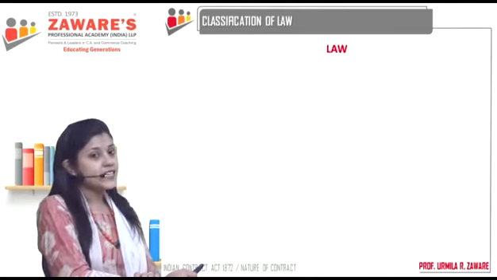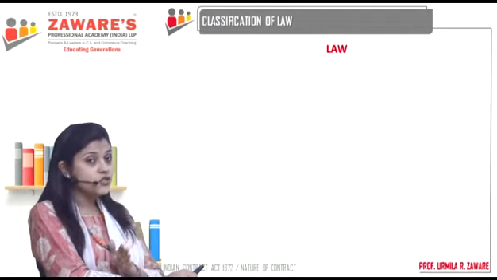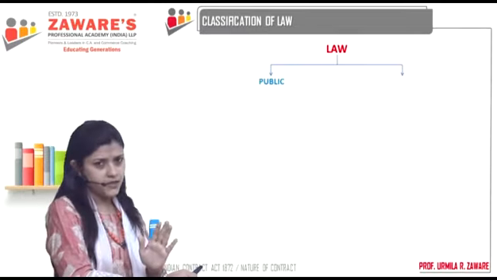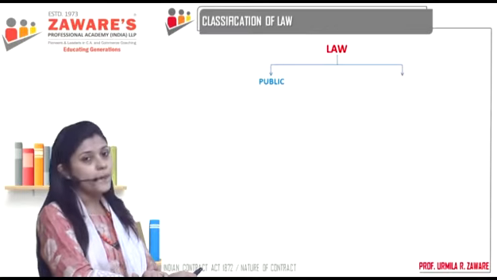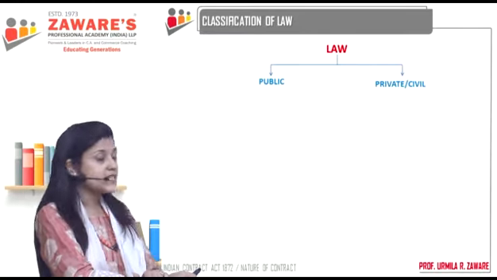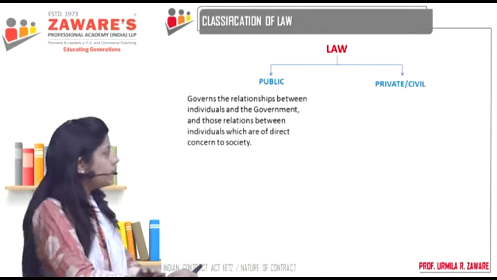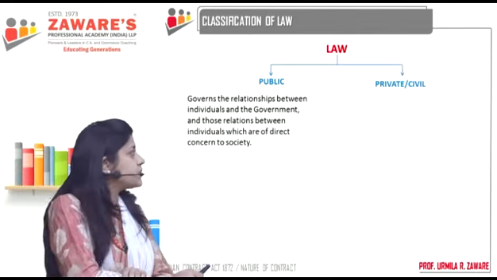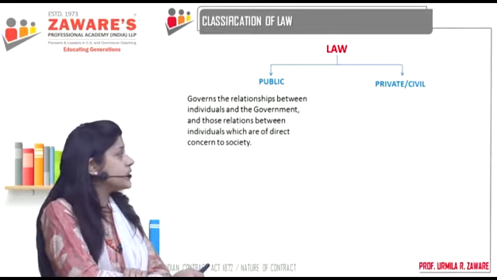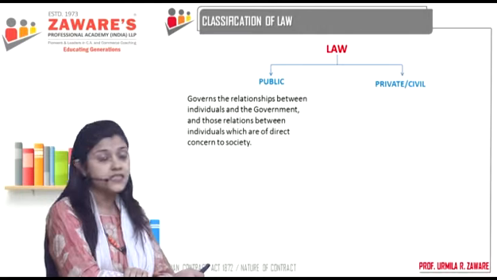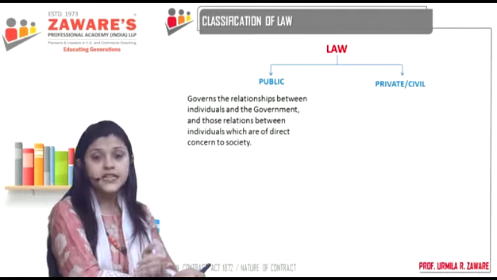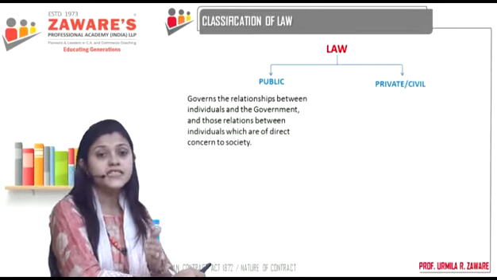Now let's understand the classification of law. So you've understood the basic meaning. Now let's understand the classification of law. Broadly speaking, law can be classified into public law and private or civil law. Now, what do we understand or study under public law? Public law governs the relations between individuals and the government, and those relations between individuals which are of direct concern to the society. That means if something goes wrong, the individual can directly approach the state.